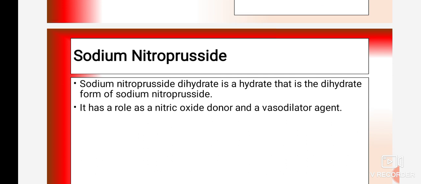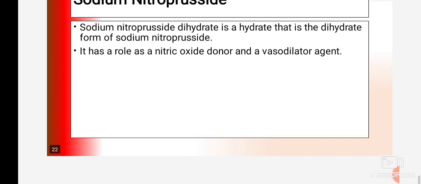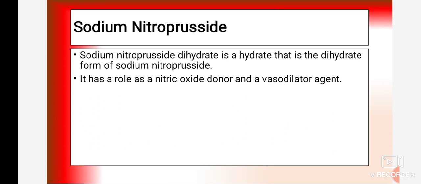So sodium nitroprusside dihydrate is the hydrate form of sodium nitroprusside. It has a role as a nitric oxide donor and a vasodilator agent.